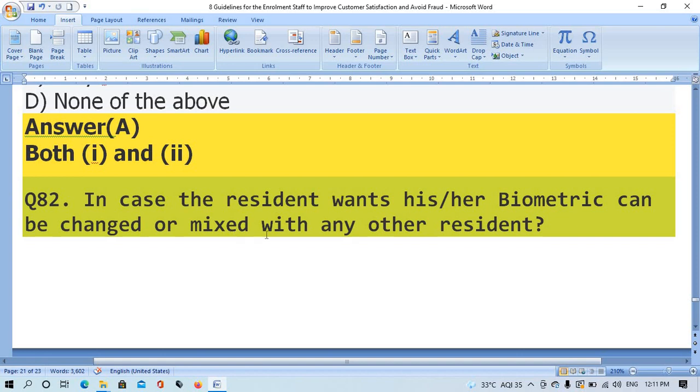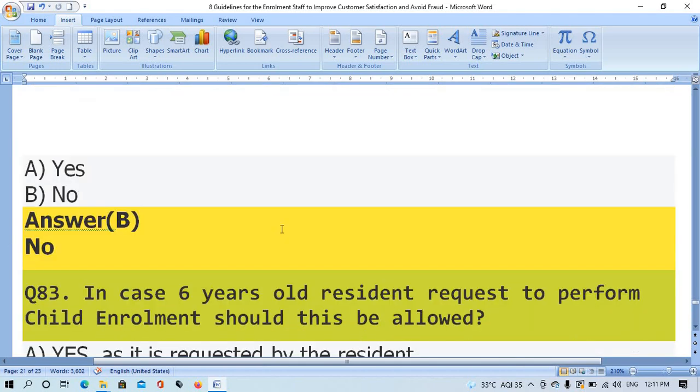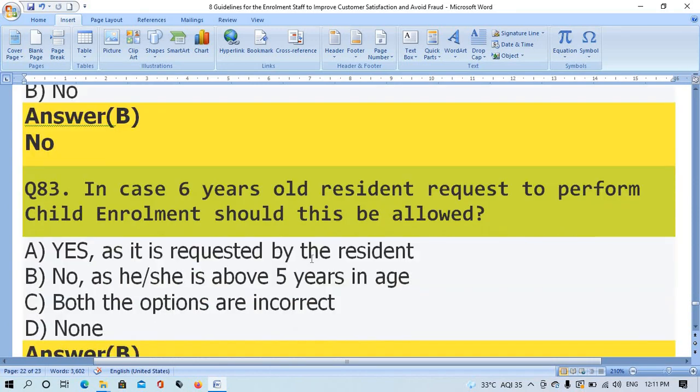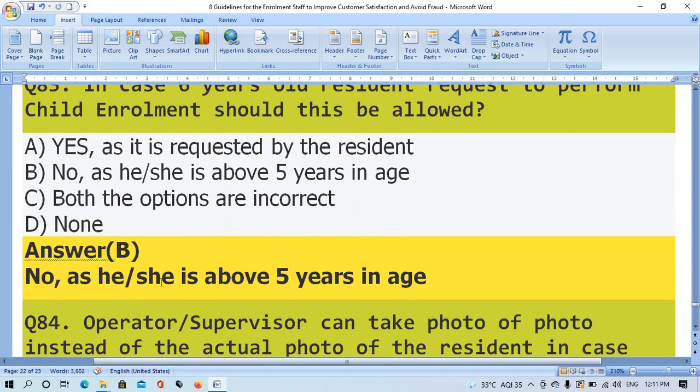In case of the resident, can his/her biometric be changed or mixed with any other resident? The right answer is option B, no. Question number 83. In case a 6-year-old resident requests to perform child enrollment, should this be allowed? The right answer is option B, no, as he/she is above 5 years in age.